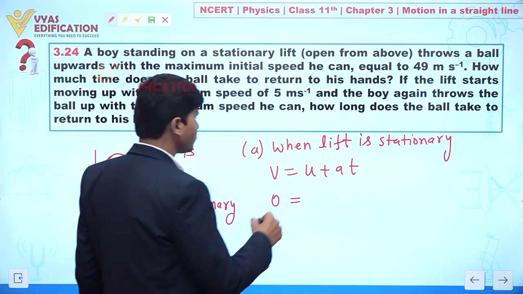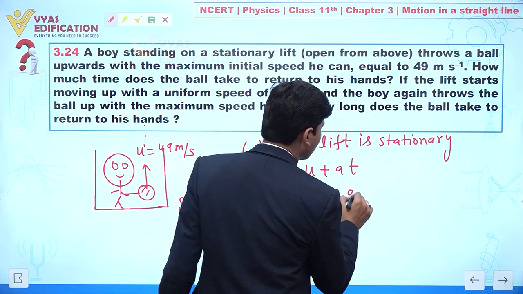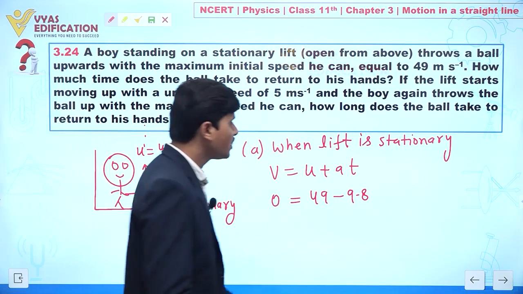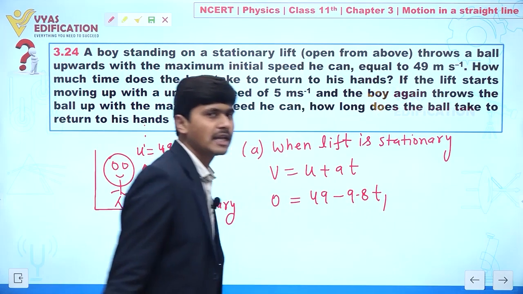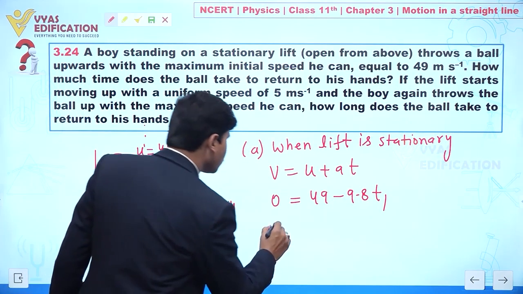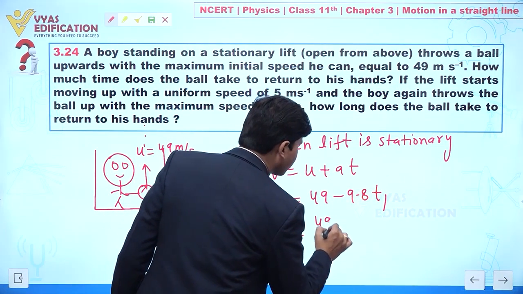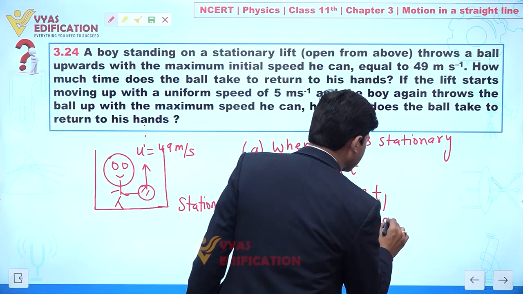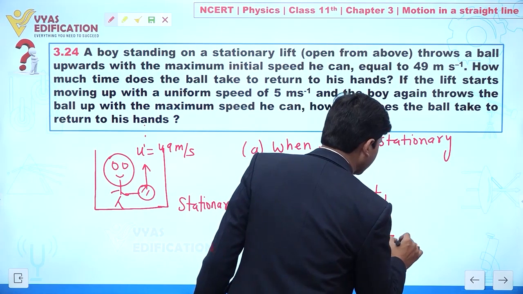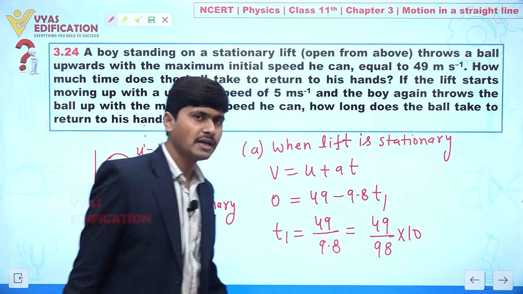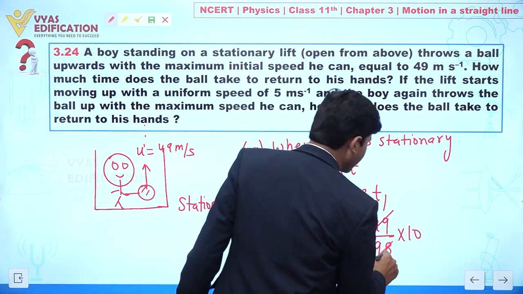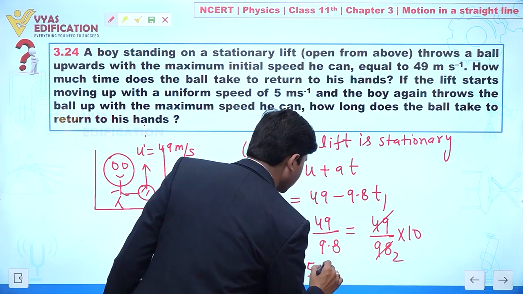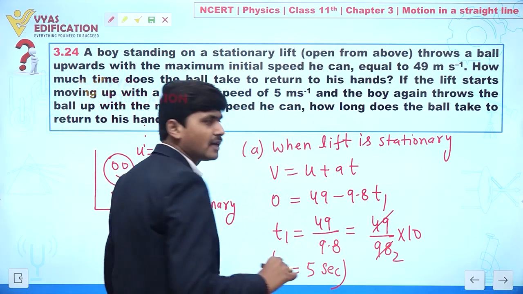Taking upward direction positive, u is 49. Acceleration due to gravity always acts vertically downward, multiplied with time t1. So t1 is 49 divided by 9.8, which is 49 divided by 98 into 10, so t1 equal to 5 seconds.